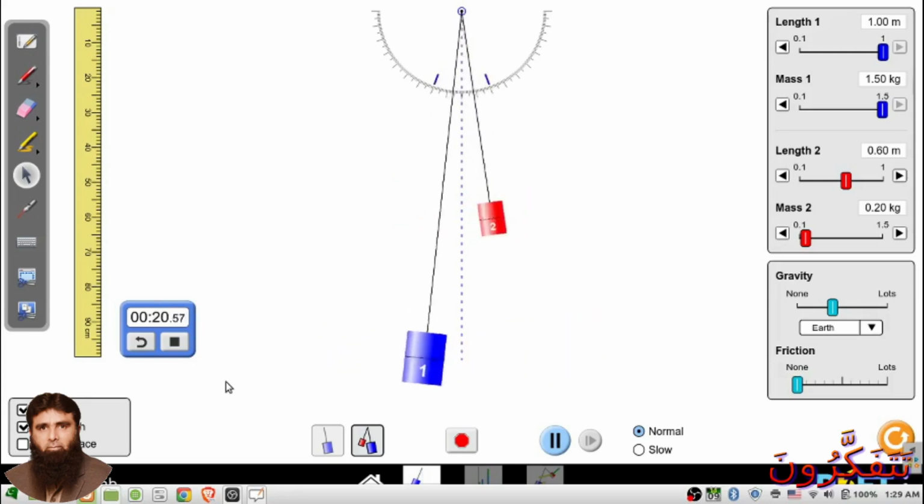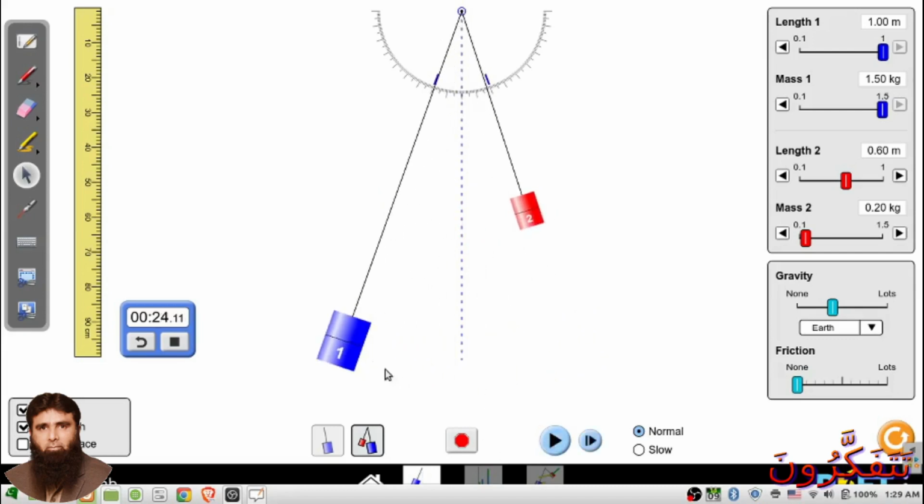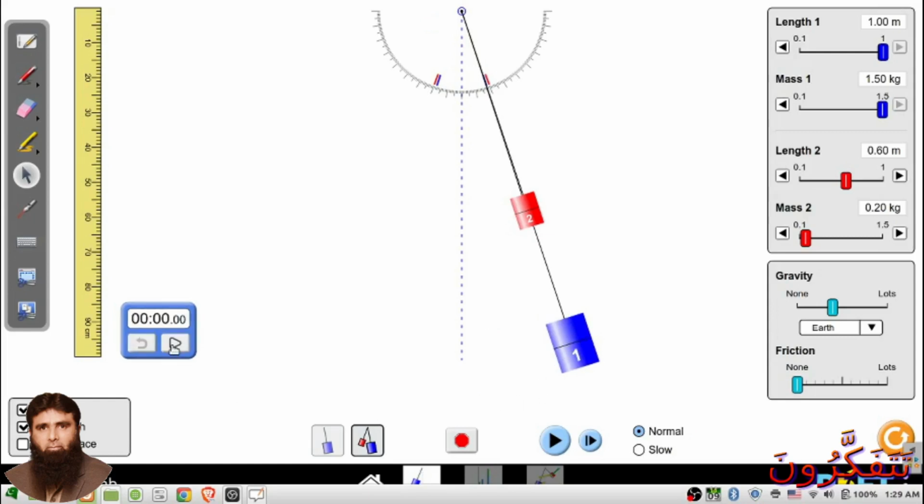So what is the effect of gravity on these two? In order to see that, again we increase the gravity. Now what happens?